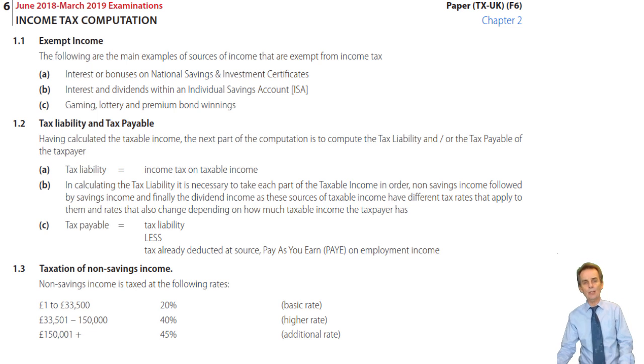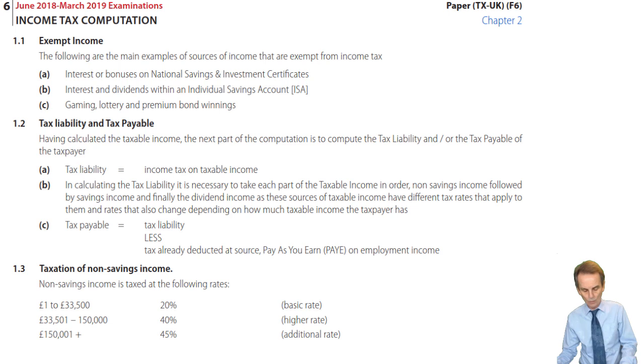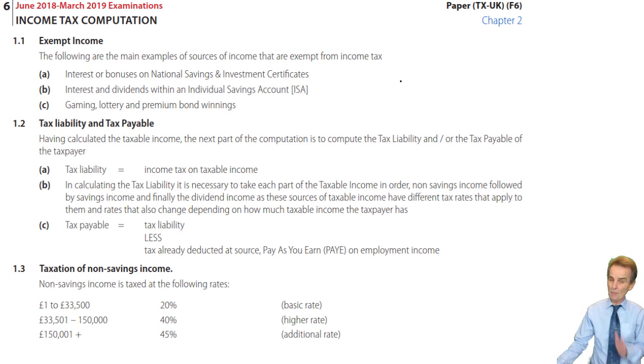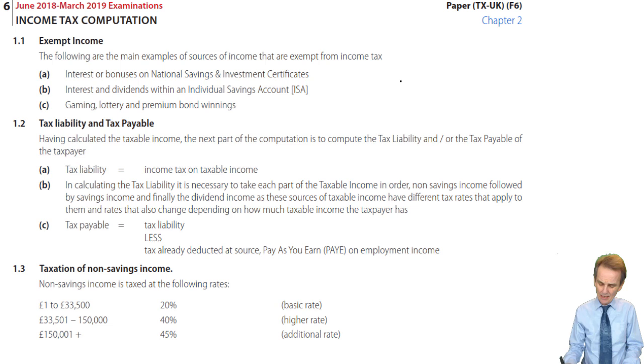Well, we start this particular session looking at another type of income, exempt income. Now, as you might guess, it's not going to be one of the biggest lists in the world. And the main ones that we need to know about are the ones that you see here at the top of page 6 in your course notes. Different sources of interest mainly. There's, again, 2 main sources of interest here that we'll see which are exempt. You've got to be careful here not to confuse with various others. So here, the main ones that you need to know.